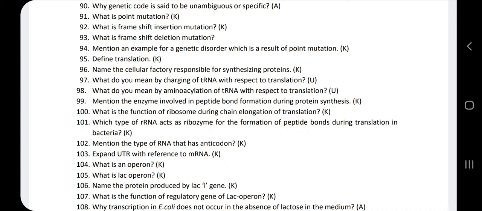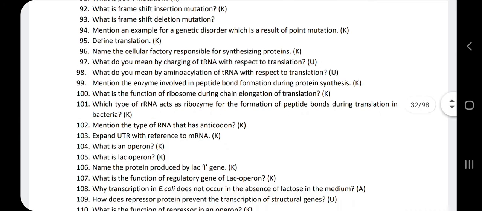Next question, that is question number 100. What is the function of ribosome during chain elongation of translation? The translation process involves the first step, that is amino acylation of tRNA, and then initiation, elongation and termination.